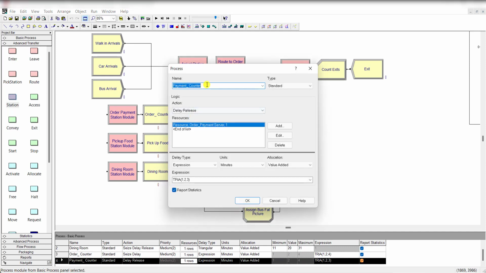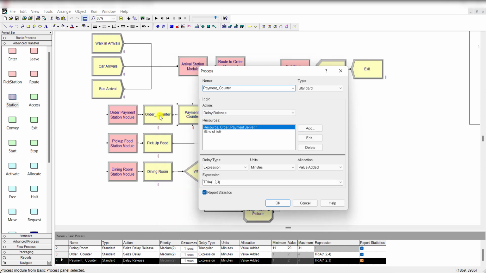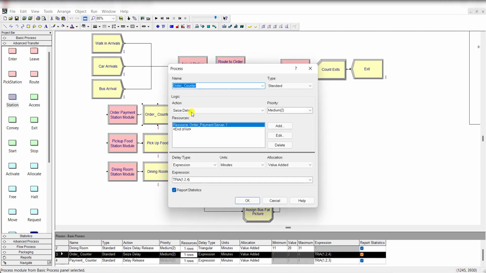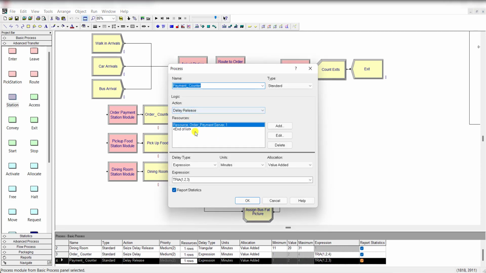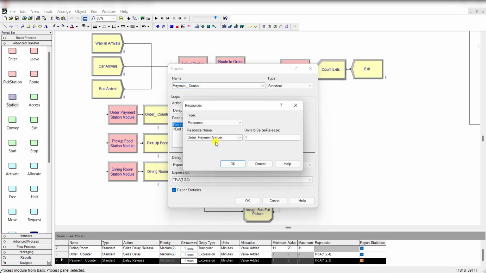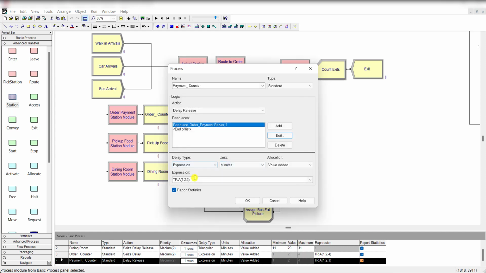Okay, now add another process module and rename it as the payment counter, and the action type is delay release. Remember, in this case the action type is seize delay. You can check it out. Here is seize delay and this one is the delay release, and the resource is the order payment server, and units to seize value is 1, and the expression type is triangular distributed, and the units are in minutes.